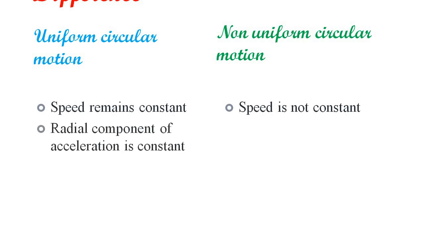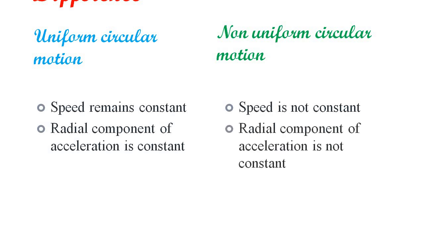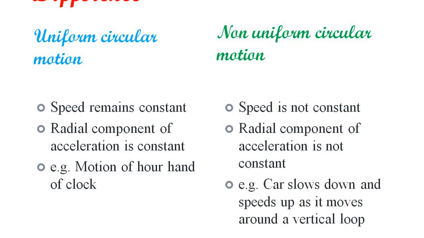In UCM, the radial component of the acceleration is constant, while in non-uniform circular motion, the radial component of the acceleration is not constant. An example of UCM is the motion of the hand of a clock, and in non-uniform circular motion, the best example is a car that slows down and speeds up as it moves around a vertical loop.